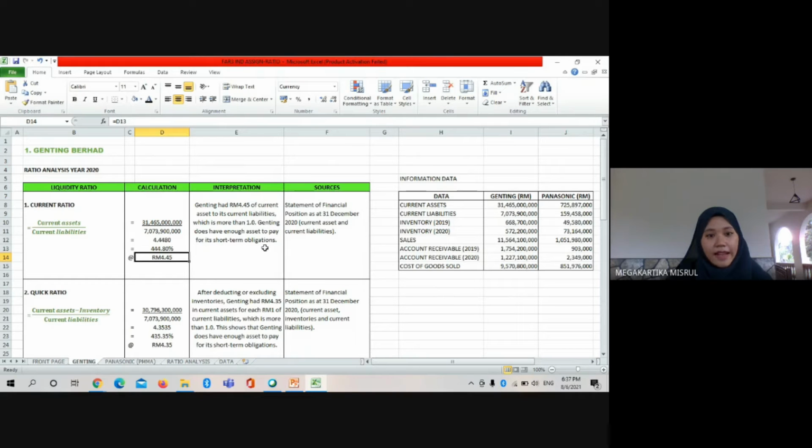So Genting Berhad had 4.45 of current assets to its current liabilities, which is more than 1.0, indicating that Genting has enough assets to pay for its short-term obligations.